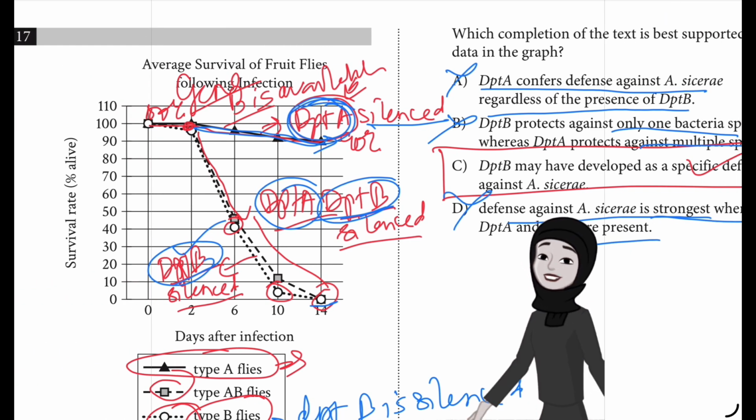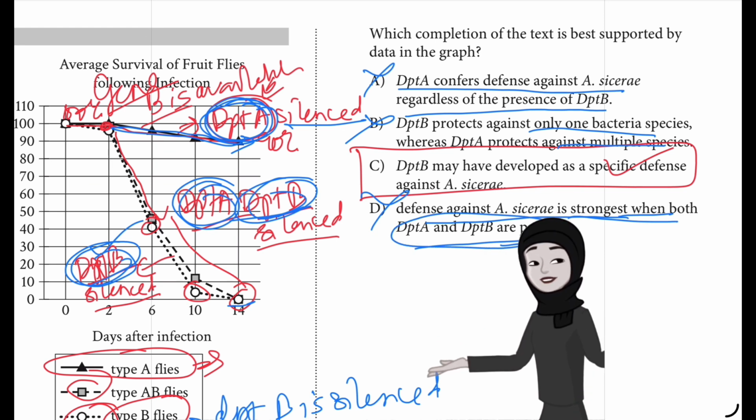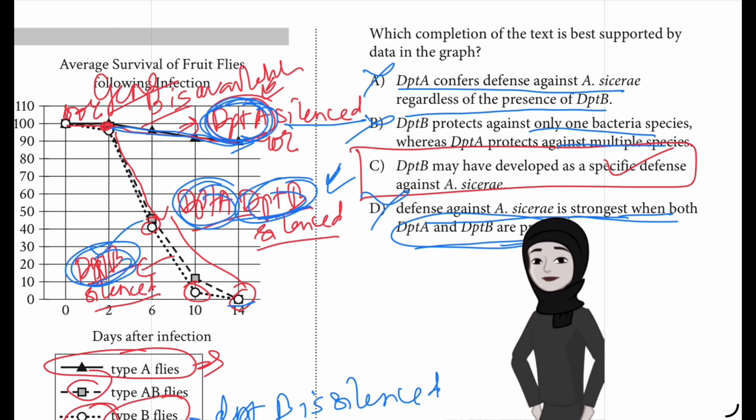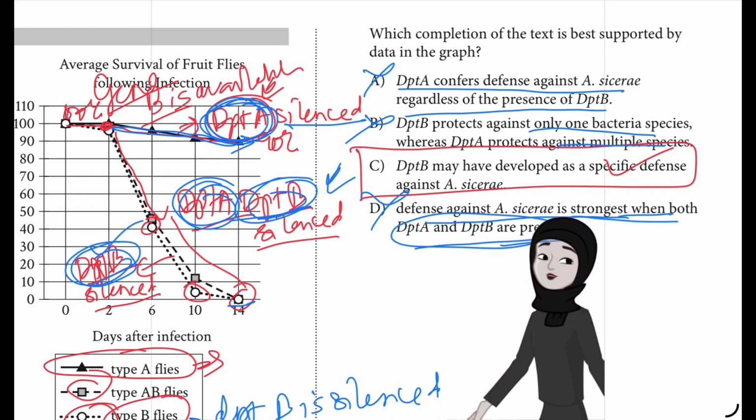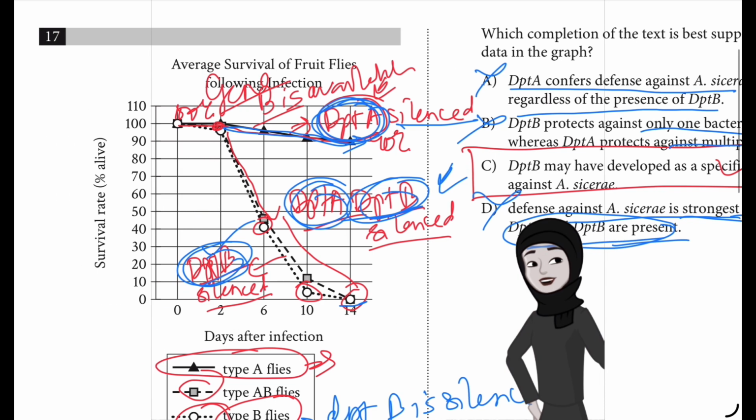So we don't even have the one which is not silenced. Okay, so we have either DPT-A silenced or both are silenced or DPT-B silenced. Whereas the claim is strongest when both are present. This graph is showing when both are absent, not when both are present. So we cannot conclude about D.